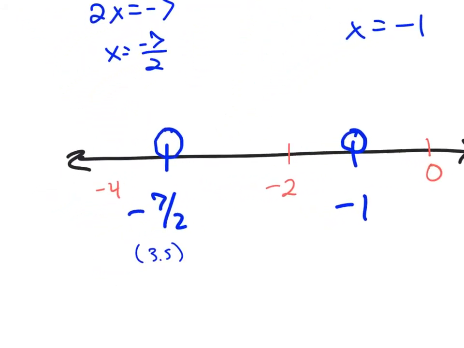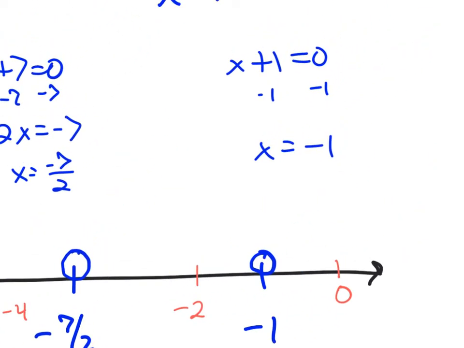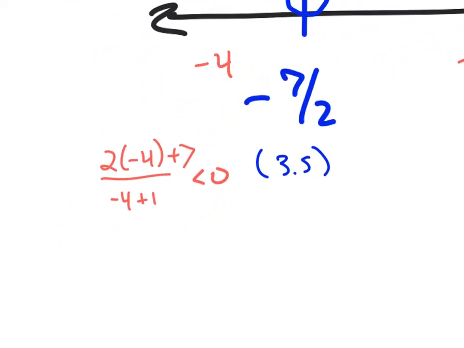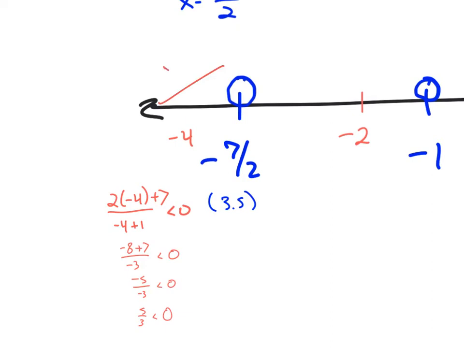Okay, so I had 2x plus 7 over x plus 1, which is supposed to be less than 0. So -8 plus 7 over -3 is less than 0. -5 over -3 is less than 0. Negative divided by negative is positive. And positives are not less than 0. So that section is out.